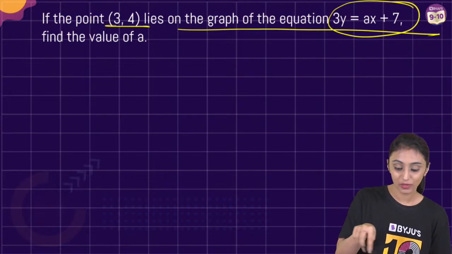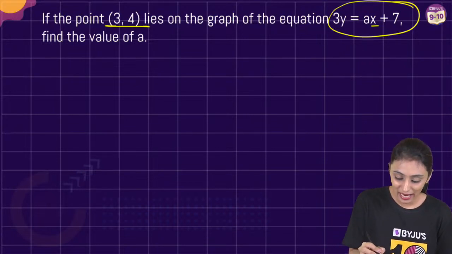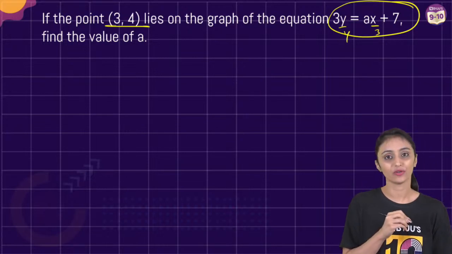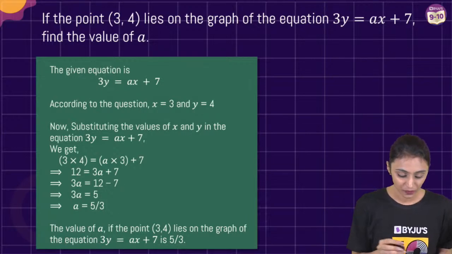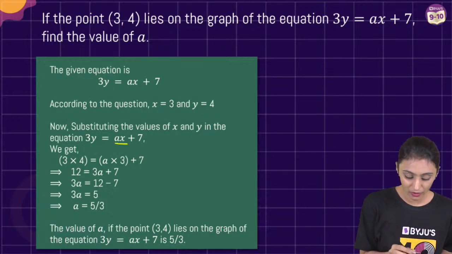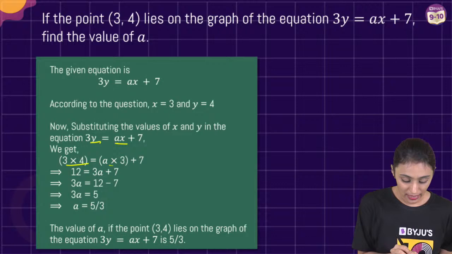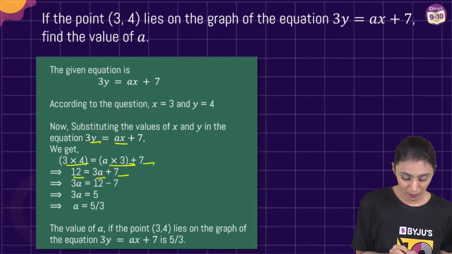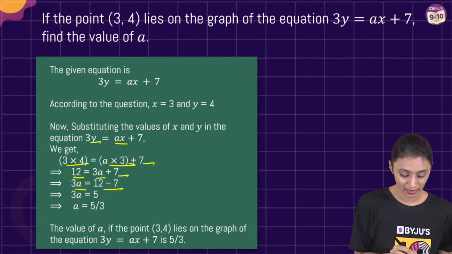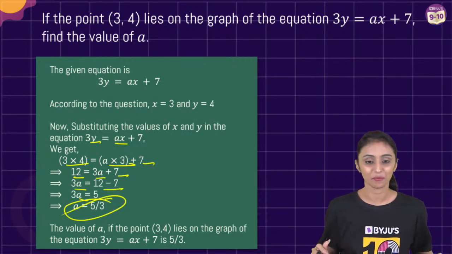Yes, Aradhya. When we replace x over here with 3 and y over here with 4, it should satisfy it. Correct. And then let's put it here. So we replace x with 3, y with 4. So 3 times 4 equals a times 3 plus 7. 3 times 4 is 12. This is 3a plus 7. So 3a is 12 minus 7, 3a is 5, a is going to be 5 by 3.